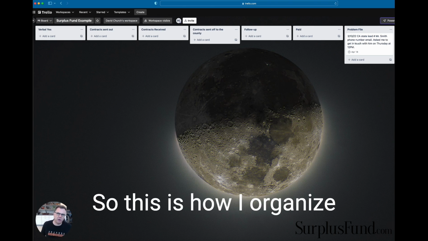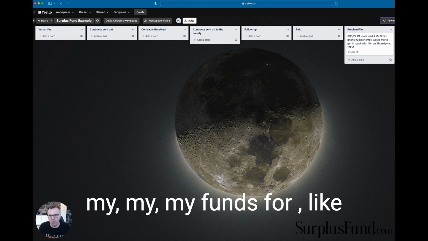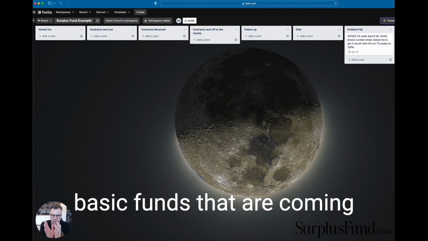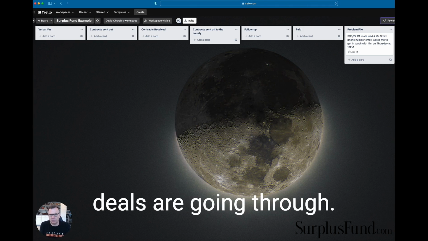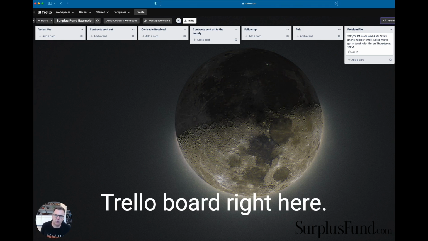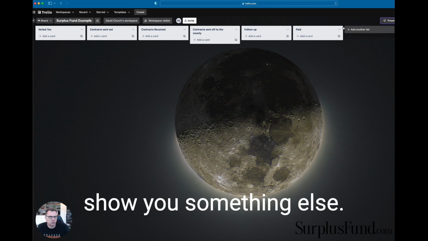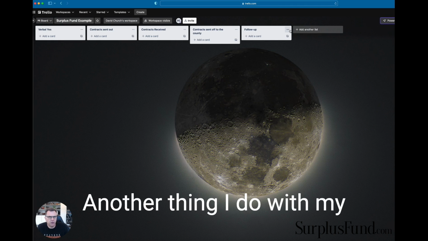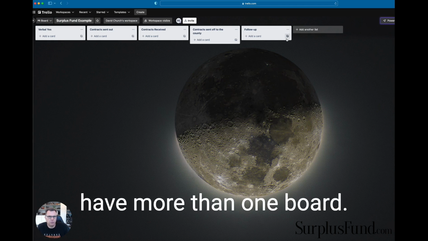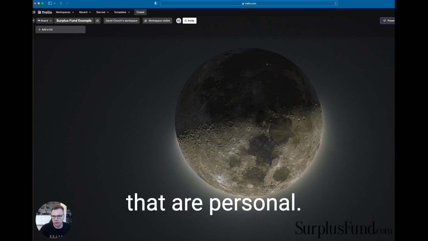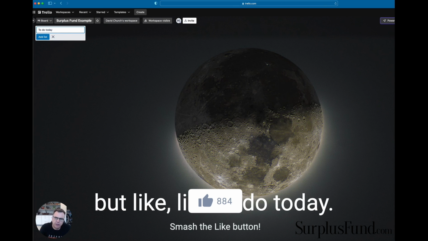So this is how I organize my funds for my basic funds that are coming in and getting claimed and deals that are going through. This would be my Trello board right here. Now, let's say I'm going to archive all these out and just show you something else. Another thing I do with my Trello board: you can have more than one board. I get things on here that are personal, and I have a calendar too, but like to do today.